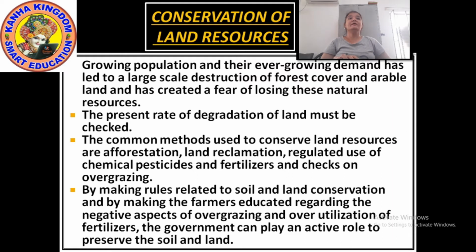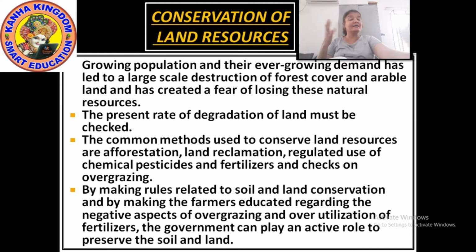Okay, then we can have regulated use of chemical pesticides. For agriculture, we are using chemical pesticides. Chemical pesticides make the land infertile very soon, so their use should not be done regularly. Pesticides and fertilizers, and a check on overgrazing.